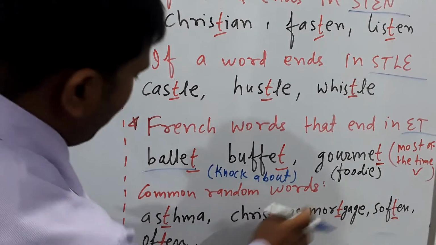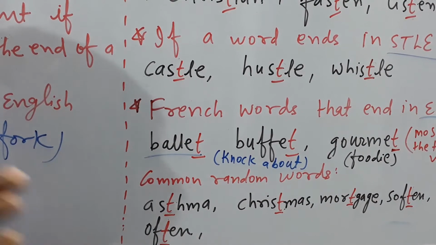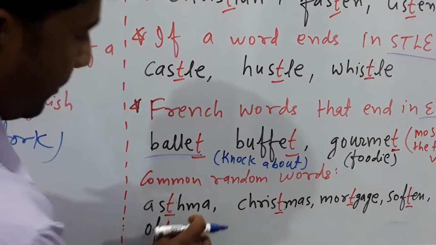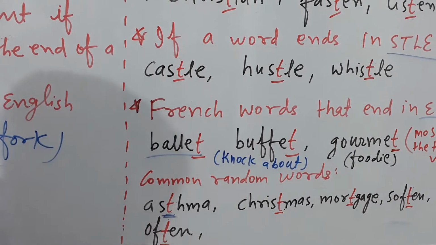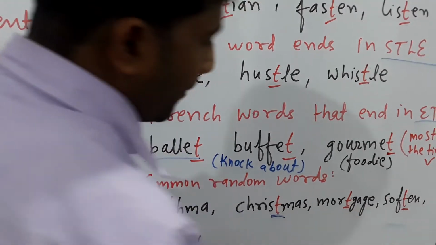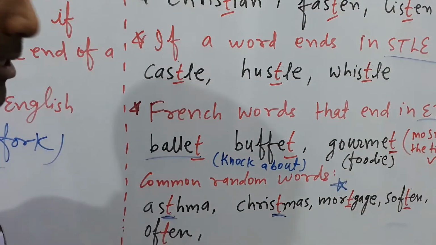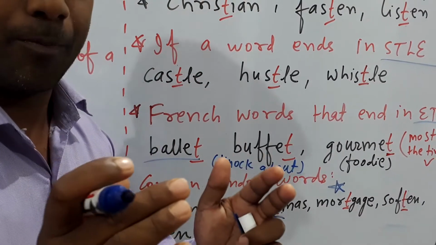Now common random words. A type of disease, in Hindi it is also called asthma, but it's asthma. Don't say asthma. So here T is silent. And Christmas, here T is silent. Mortgage, this is the most important word I am going to strike out. Okay, so this is a star word. So mortgage, that means property.